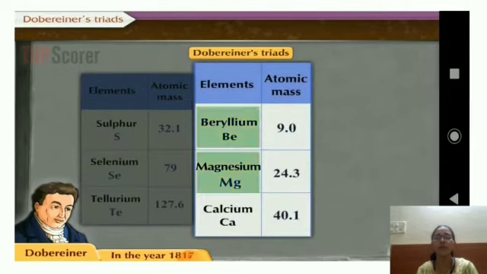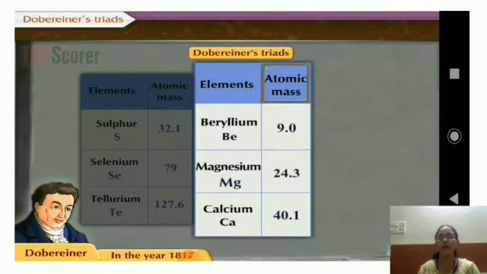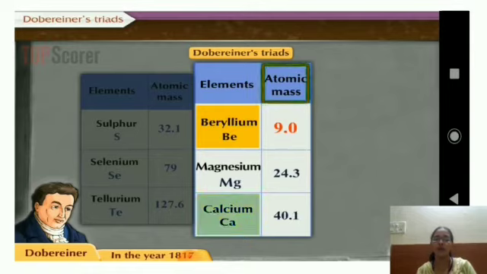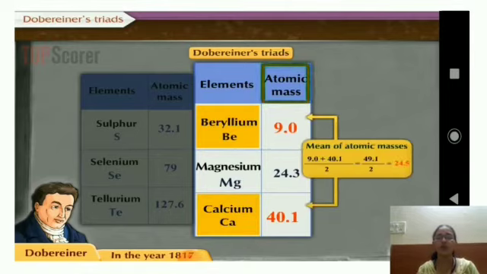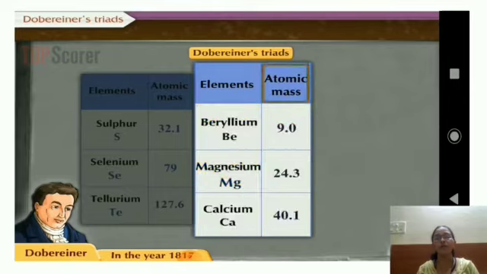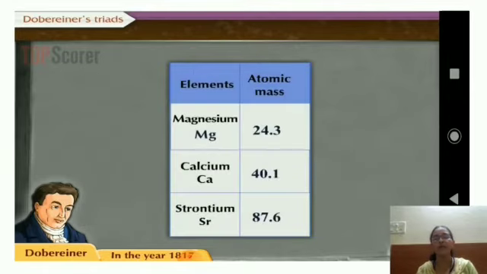Now the other one, beryllium, magnesium and calcium. After getting the mean, the atomic mass comes to 24, and the actual value for magnesium is 24.3. So the values, 24.5 and 24.3, are approximately the same. He was able to group only these few elements into his triads.